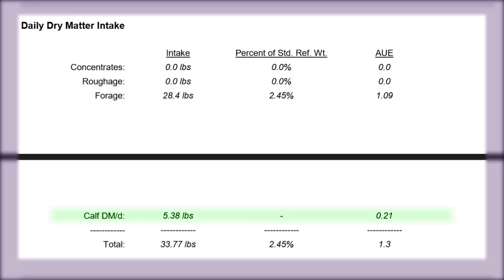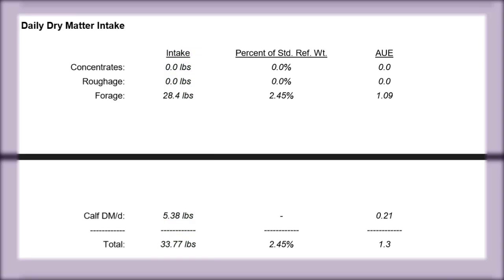If applicable, the calf dry weight per day section reports the portion of intake allocated to your nursing calf, as a cow-calf pair is considered a single unit. The numbers in this section of the report are listed on a pounds of dry matter basis instead of as fed or wet weight in order to account for weight variation due to moisture in the forage or feed.